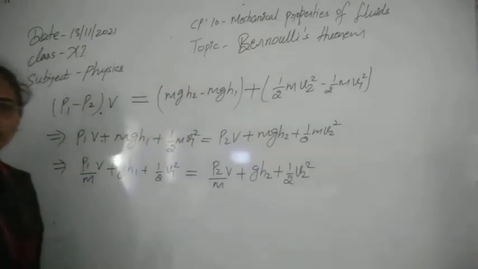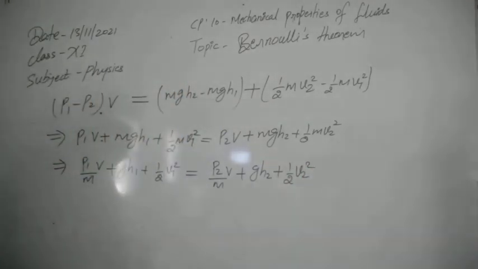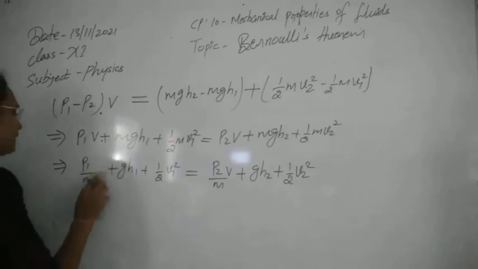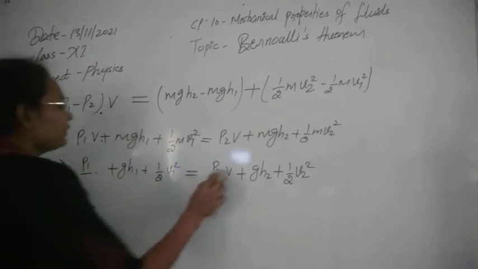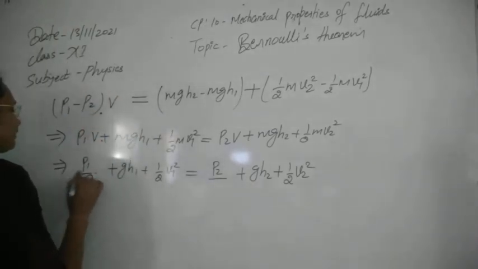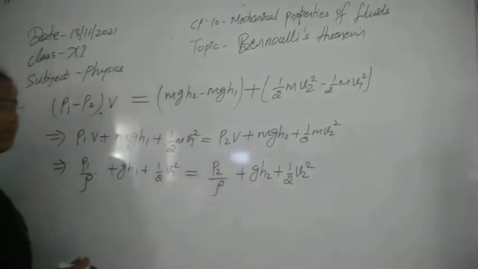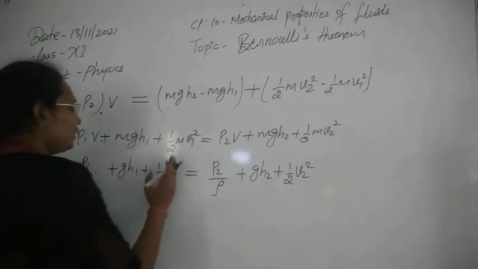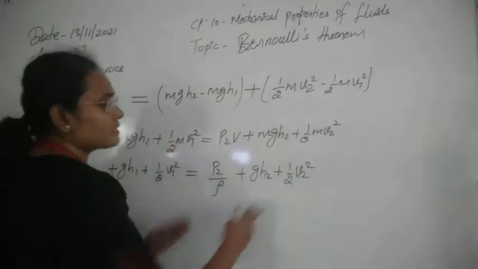So you can write this line, and after writing this line, next, as you know, m by V is the density. So in place of m by V, you can write the density of the liquid, which will become rho in both lines. You can see now the total energy per unit mass is conserved.